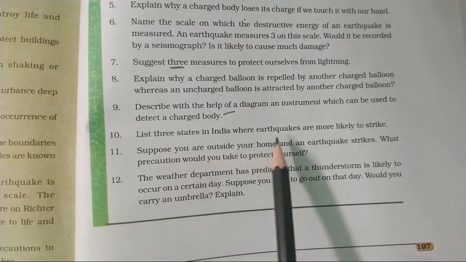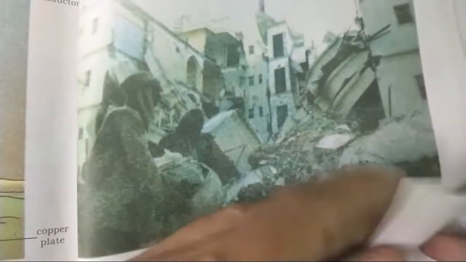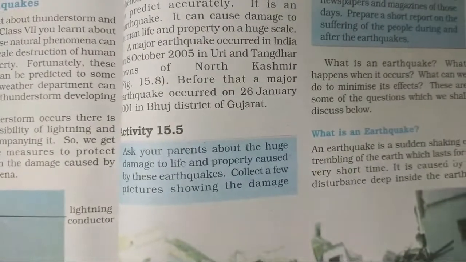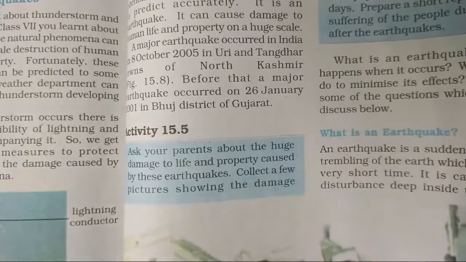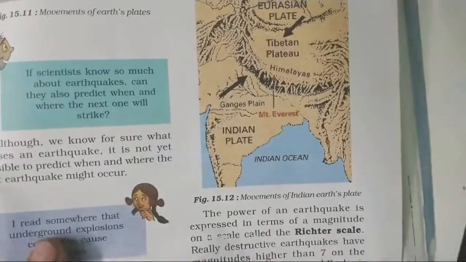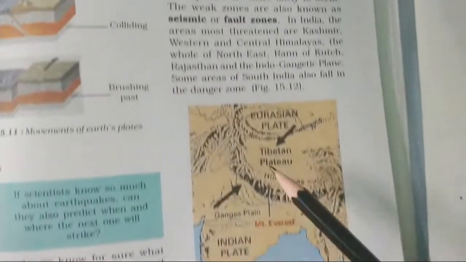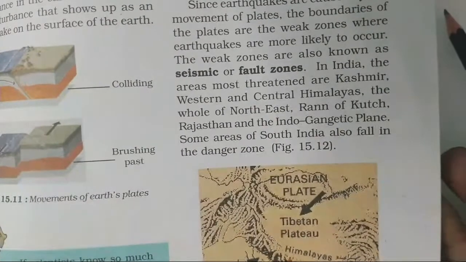Three states in India where earthquakes are more likely to occur. So the questions which are given here, they are mixed. There are different places. So first the question was on electroscope, now it is again earthquake. So these are the places which are given on this page, and there is a diagram or map given, and you can write from here. Three names you can write from here.